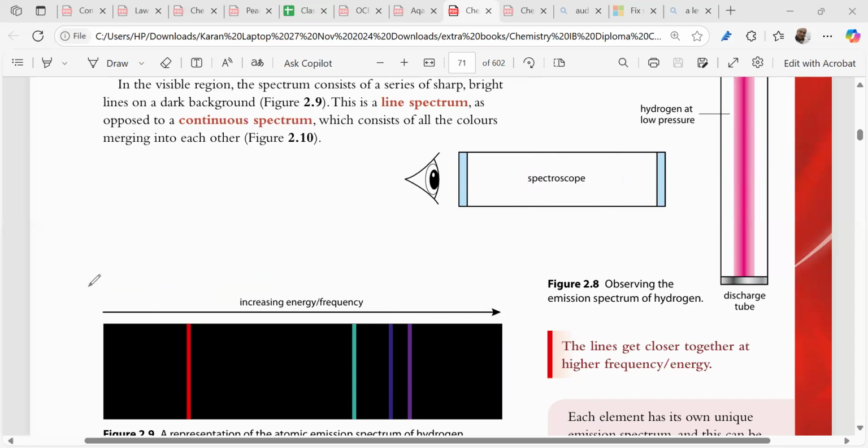What is a line spectrum? Line spectrum is a series of sharp, bright lines on a dark background. It's called a line spectrum. Understood? Clear to you, right? So that's a very important point we have to think about, right?